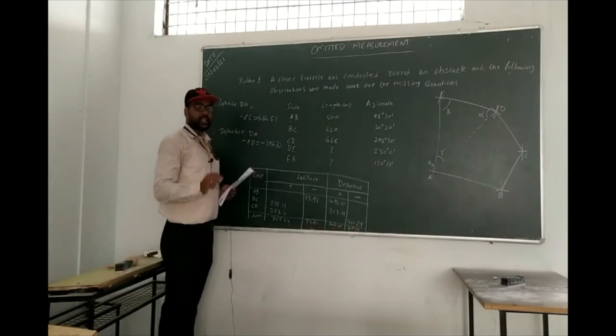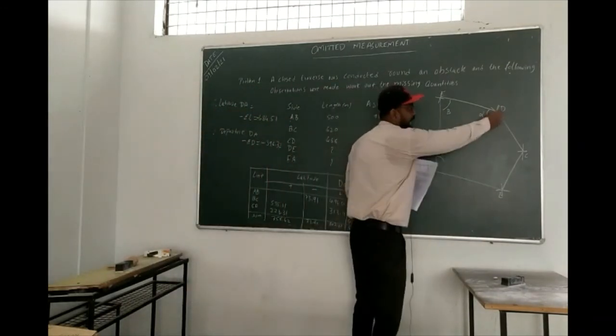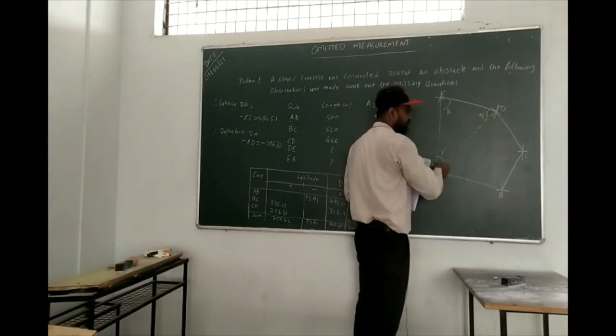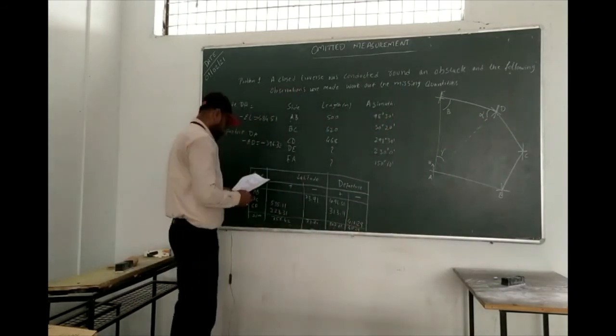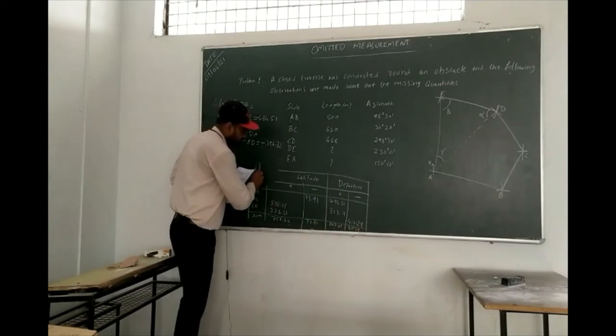Now if you see this latitude and departure, both are minus. So which quadrant does that come under? Third quadrant. I mean this line DA is coming in the third quadrant. Here, whatever I have drawn, it is coming in the third quadrant only. Right? Now next, I am going to rub this part. This is not necessary now.